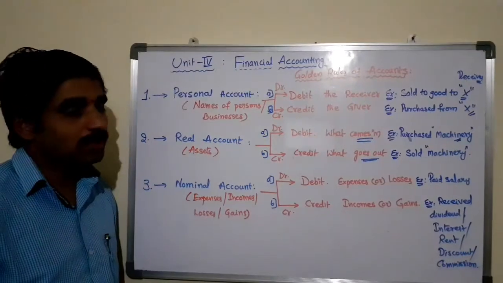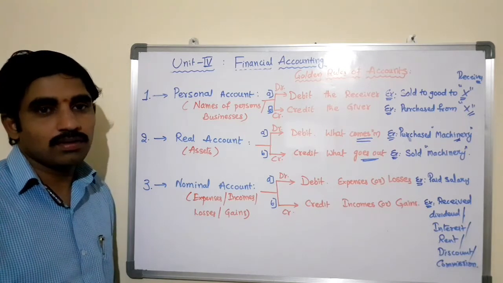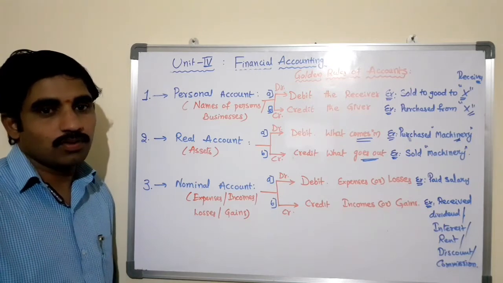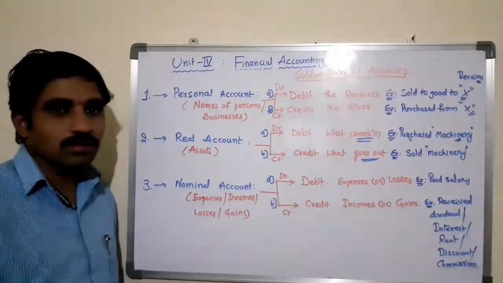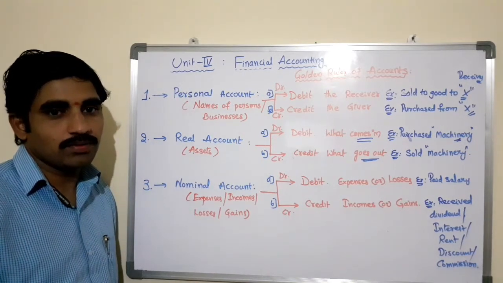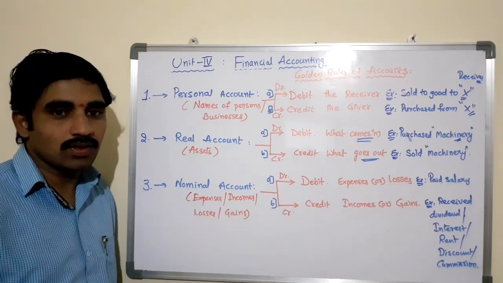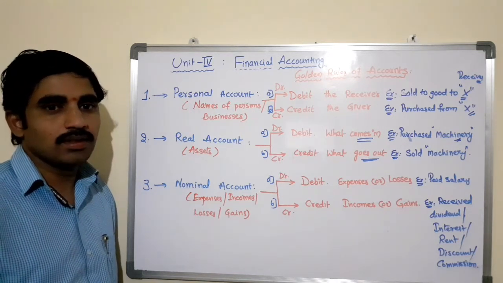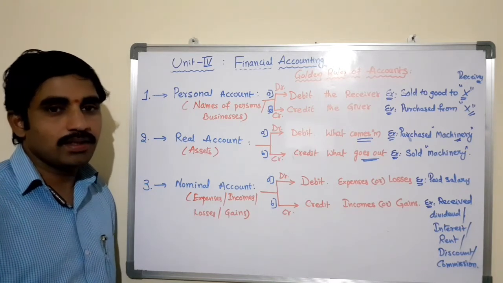If any mistake is made in applying the rule of account or understanding the nature of account, the financial position of the company may not be shown properly. So these three types of accounts and the rules of accounts play a very significant role in the financial accounting process, especially in writing journal entries under double entry bookkeeping system, where we write two aspects, debit aspect and credit aspect, for every transaction.